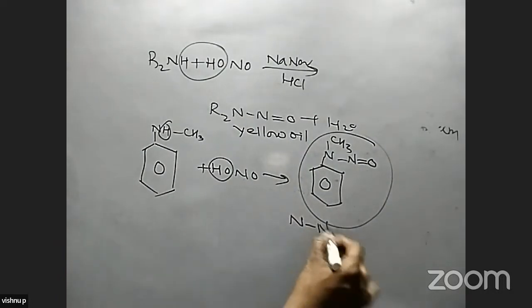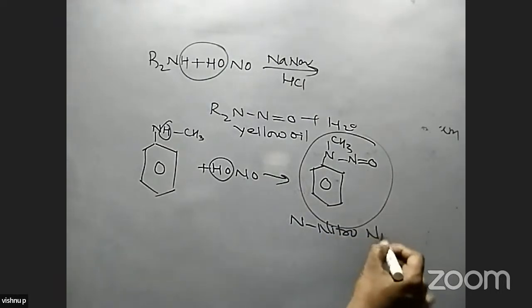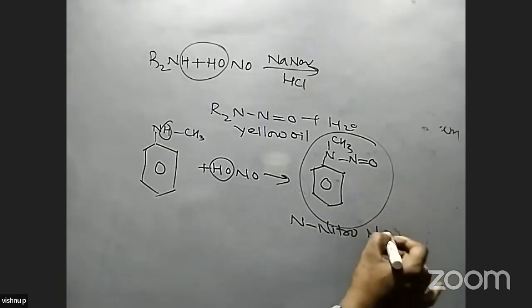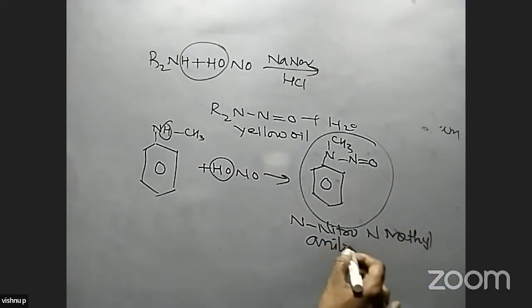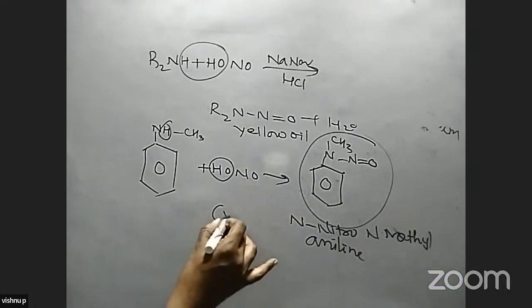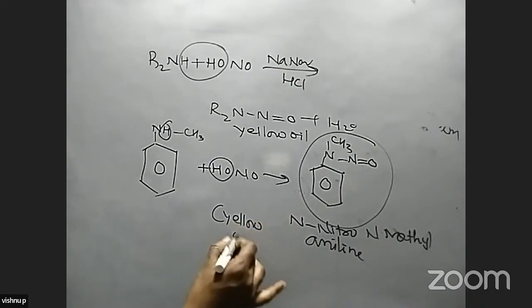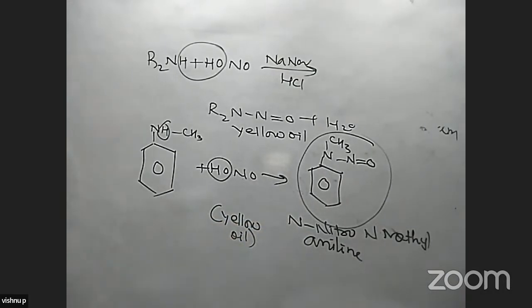What is the compound? N-nitroso, N-methyl aniline is formed. It is a yellow oily substance. This is one test for secondary amine. A yellow oily substance is formed in this reaction. It is applicable to secondary amines only, and the primary amines are detected by the carbylamine test.